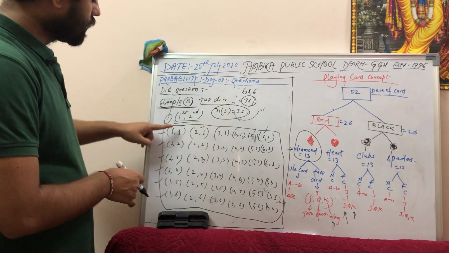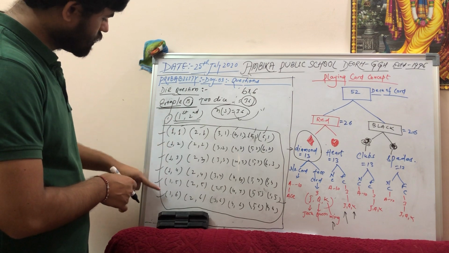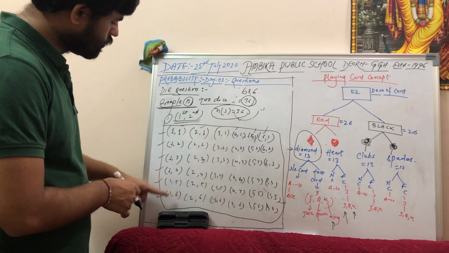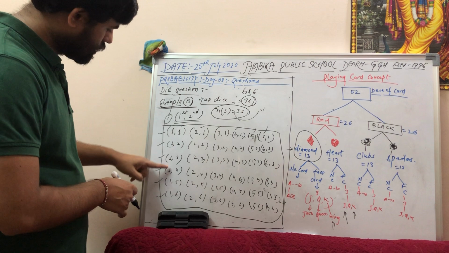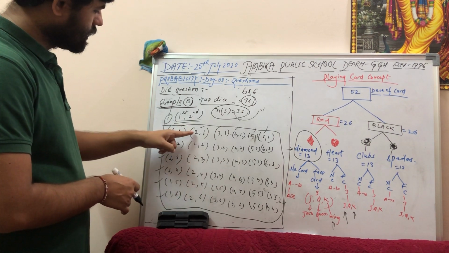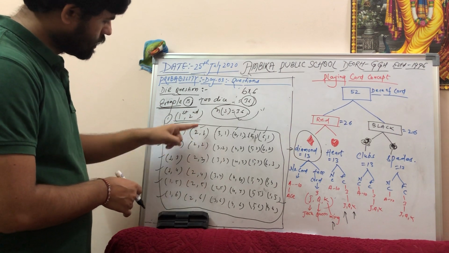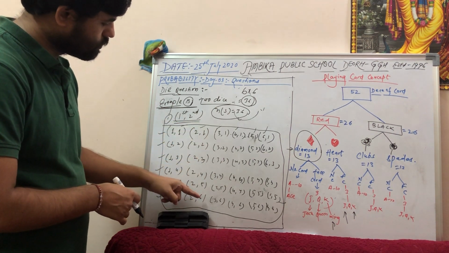It is very simple. What I have done, I have put the first dice value as constant and I am changing the second dice value. So the first dice value is 1, I have put it as a constant. The second dice value I am changing: 1, 2, 3, 4, 5, 6. Then again for the second one, I have put the first dice value as constant as 2, and the second value I am changing: 1, 2, 3, 4, 5, 6.